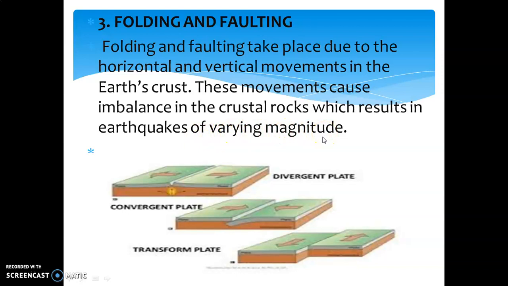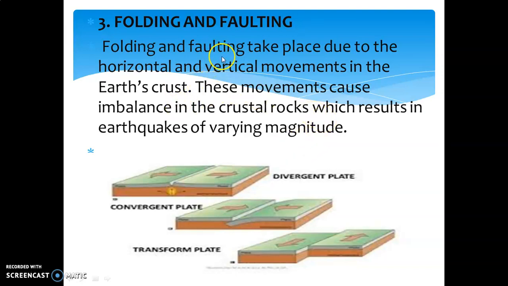As I told you, magnitude is expressed in whole numbers and decimal fractions. For example, magnitude 8.5 is considered a strong earthquake. On the other side, a magnitude 3.5 is considered a very low earthquake.